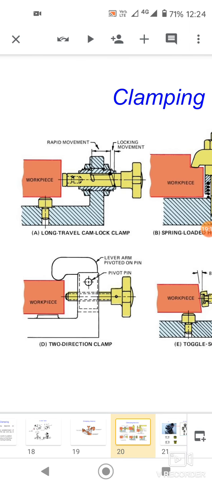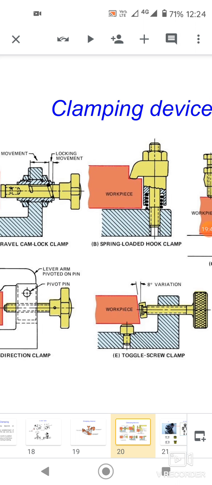This is the long travel well cam locks, cam lock clamp. This is the rapid movement. Locking movement is there available. This workpiece is fixed on the kicker pin and the sides, there is no disturbance to the workpiece. Same two directions of the clamp is the left side or right side, and the top position of the lever arm pivoted on pin. This is the two direction clamp.